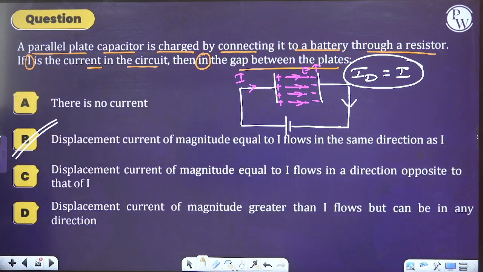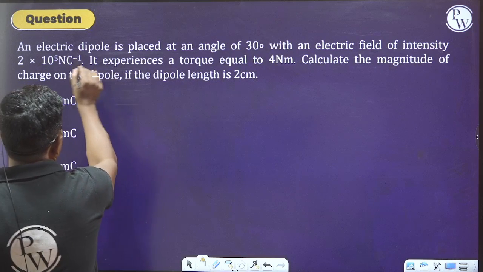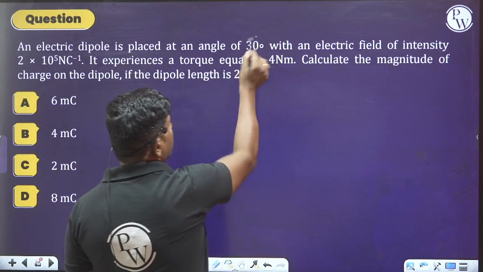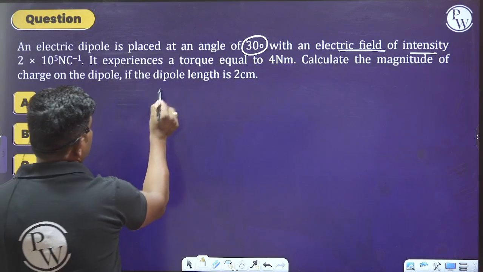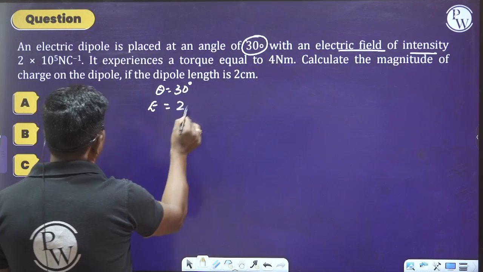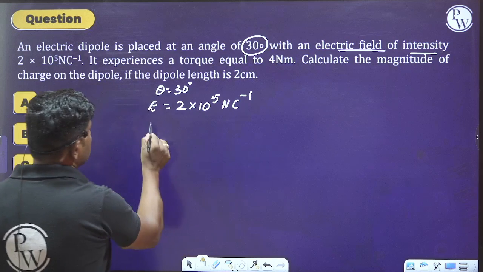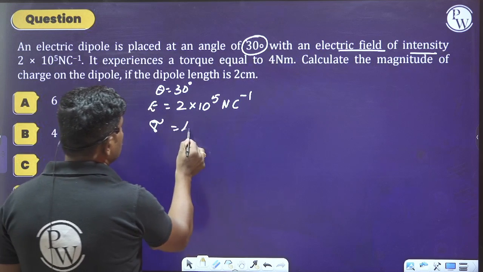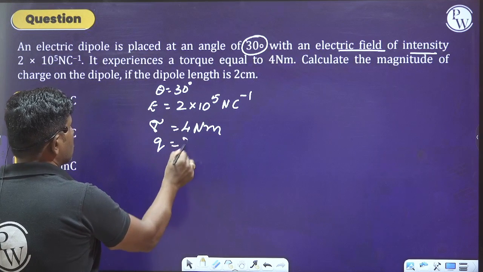Similarly, let us move on to the next question. What are they saying to us? Please read this question. An electric dipole is placed at an angle of 30 degree, theta, with an electric field of intensity 2 into 10 to the power of 5 Newton per coulomb. It experiences a torque equal to 4 Newton meter. Calculate the magnitude of charge on the dipole.